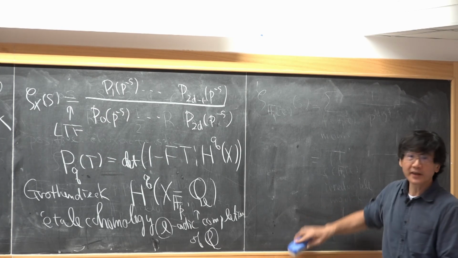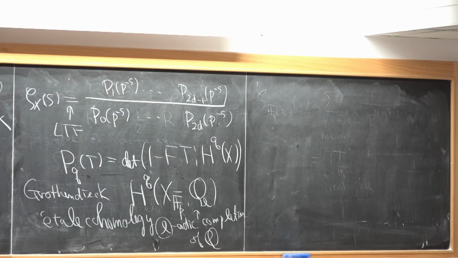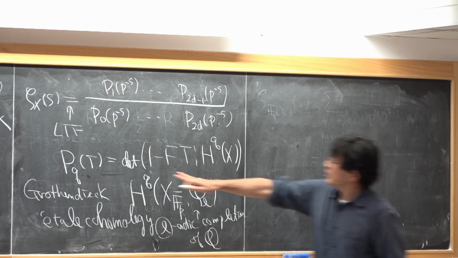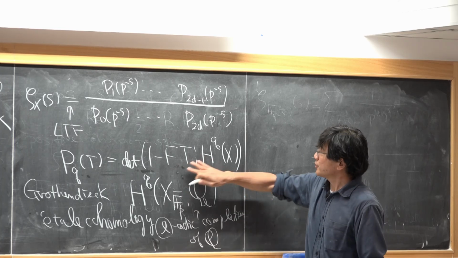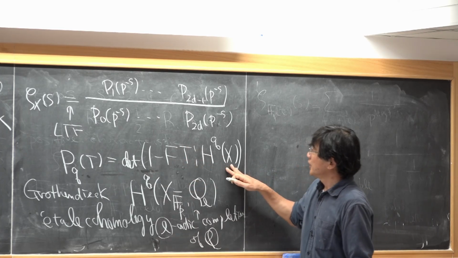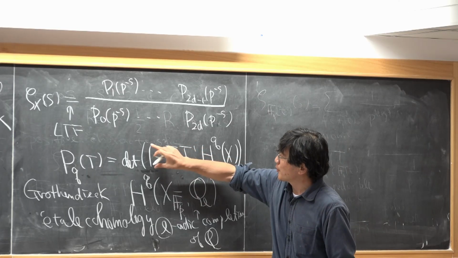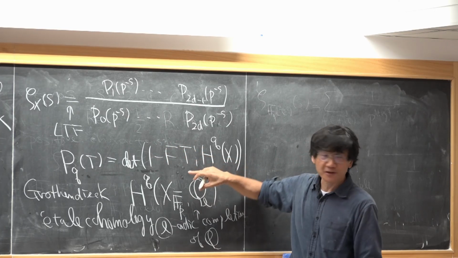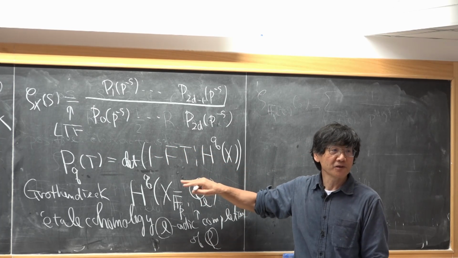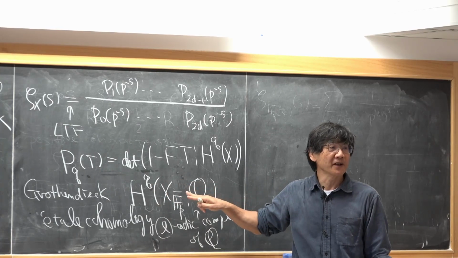Can I ask what's inside the determinant? Yeah, this is a determinant. This is a linear operator, so you take the characteristic polynomial. Usually you put f minus t to define the characteristic polynomial, but you can also define it in this way.